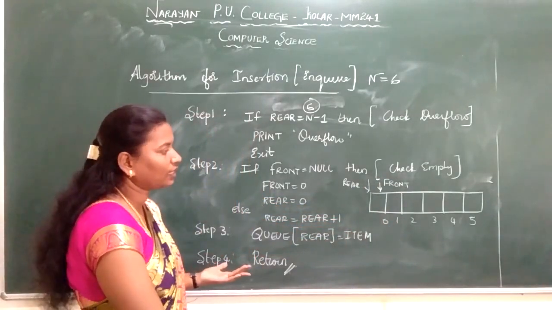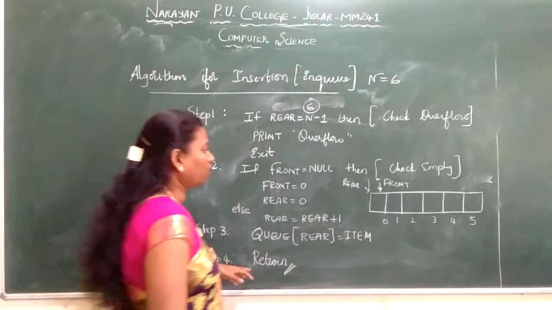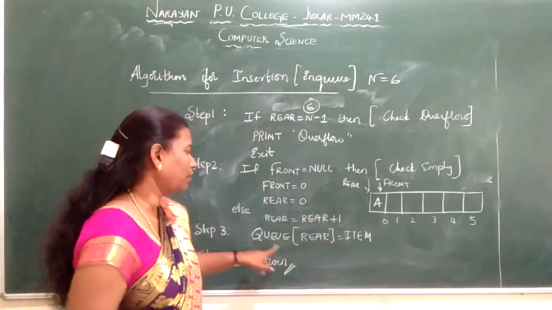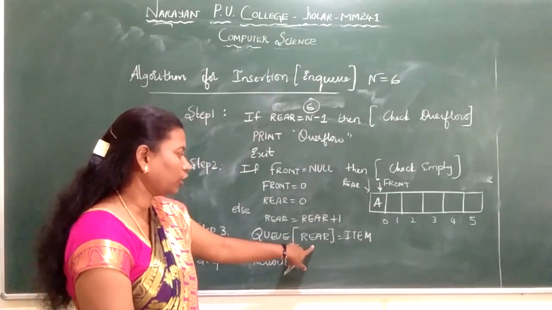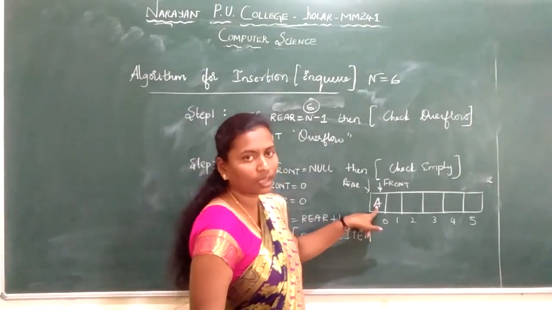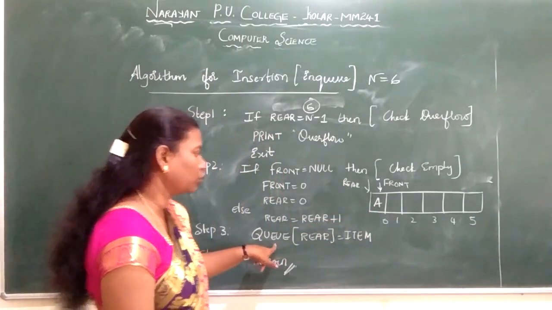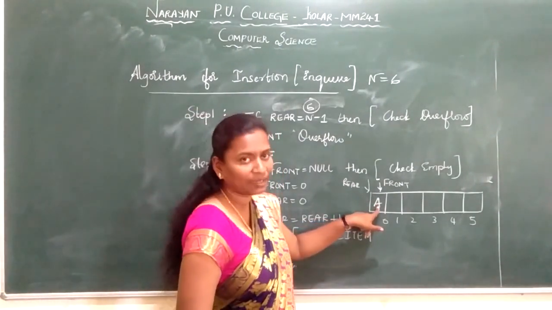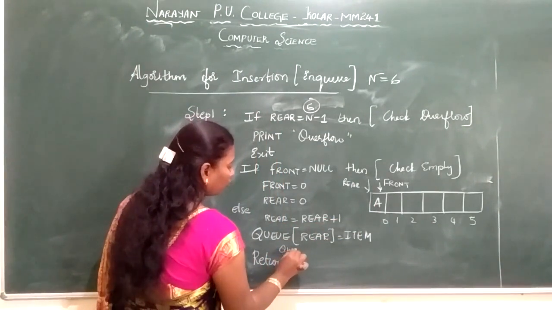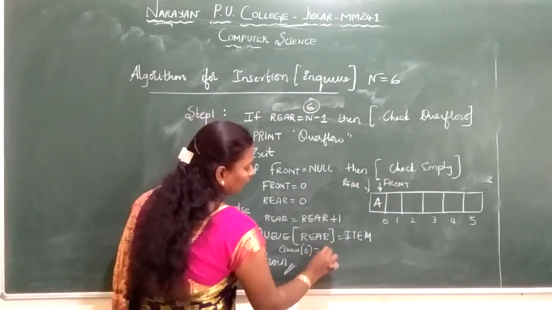Imagine I want to insert element A. So I am inserting my element A. Item A, I am giving it to queue of rear. What is my queue of rear? Queue of 0, I am giving it to A. I am giving A to the queue of rear, that is queue of 0. So queue of 0, I am giving the item A.